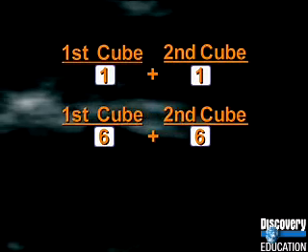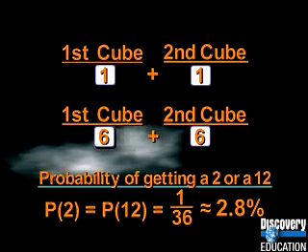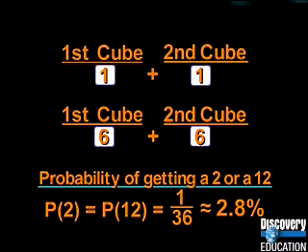See? The lowest probability, the least likely outcome? Getting a 2 or a 12. Just 1 shot in 36 of doing either of those. About 3% each.